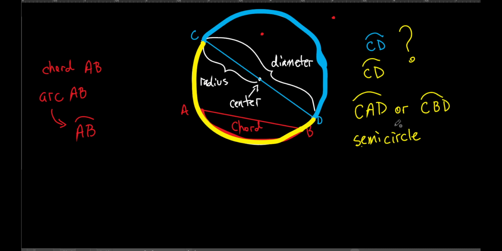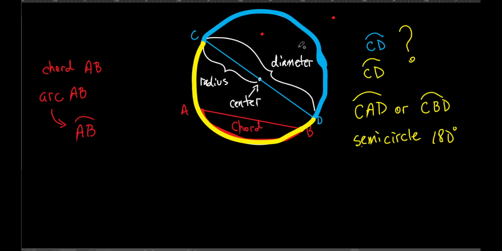Yes? We're not really getting into it right now. We will eventually, but while I'm thinking about it, how many degrees is all the way around a circle? 360 degrees, okay? So, how many degrees is a semicircle? It's 180 degrees, that's right. So a semicircle is exactly 180 degrees. Now this blue one right here, I really can't name it unless I did what? I can't just say arc CD. What would I need in order to talk about arc CD? This blue one. What's that?